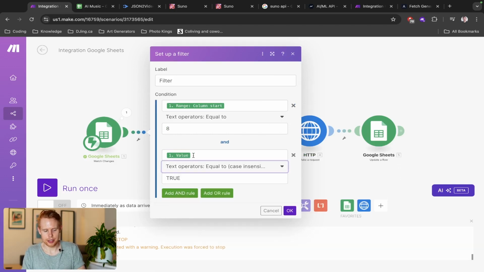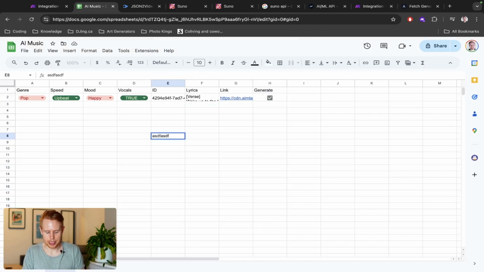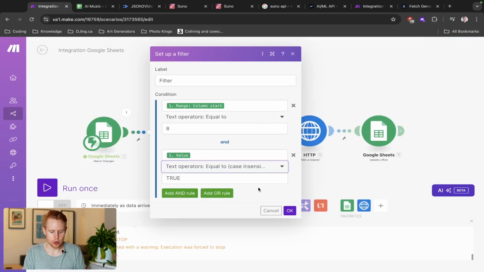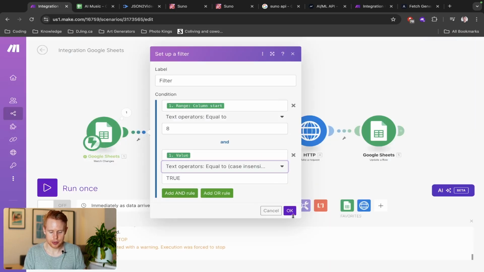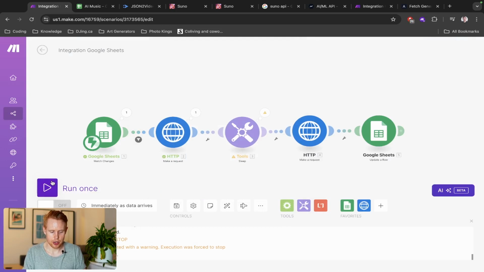But essentially the value is whatever you change. So if I come in here and type this, that's the value. If I check this off, it oscillates between true and false. So we can go ahead and click OK. So it has to be column 8, which is this column here. And this value has to be true as well. And only if those 2 conditions are met, then it will continue on with the rest of the workflow.